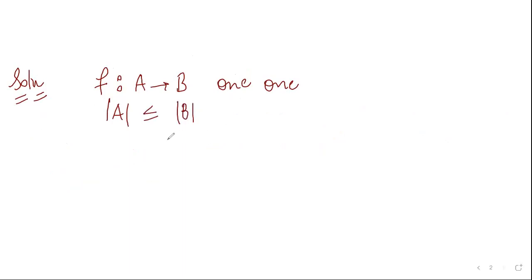We know if any function from A to B is given as one-one, then the cardinality of A will be less than or equal to the cardinality of B. We have already done this in the lower classes, in plus one, plus two.